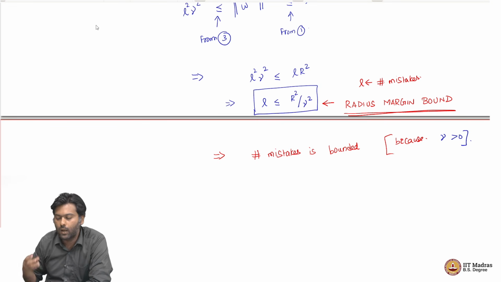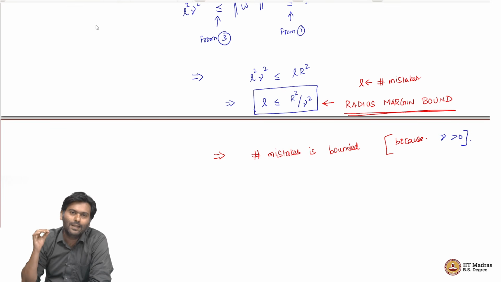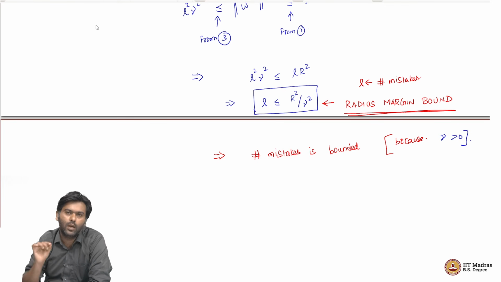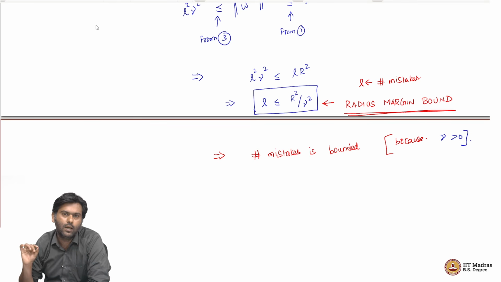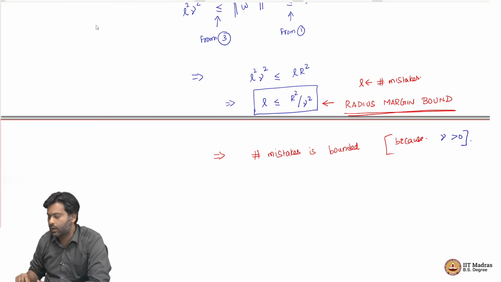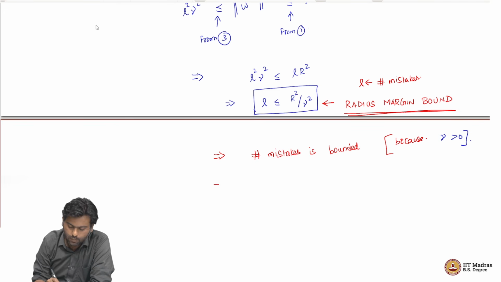is a useless statement. But the moment we say that we do not allow gamma to be 0, that there is some W star such that gamma is strictly greater than 0, then we get a finite value as an upper bound, and so the number of mistakes that the algorithm makes is finite, and so the algorithm necessarily has to converge, right. So, this implies perceptron converges.